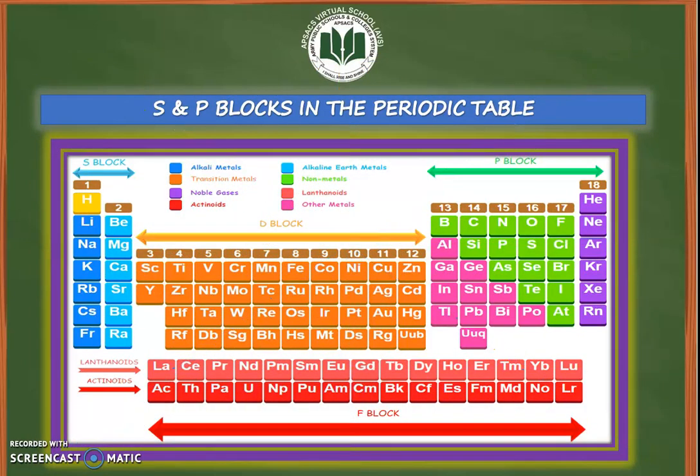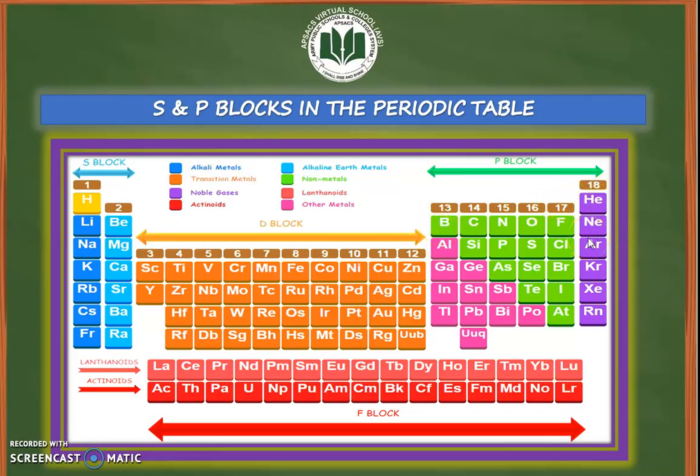Our next topic is the classification of the periodic table, or S and P block elements in the periodic table. On the basis of valence subshell, elements in the periodic table can also be classified into 4 blocks. Elements of group 1A and 2A contain their valence electrons in S subshell. Here is group 1A and 2A. They contain their valence electron in S subshell, so this block of elements is called S block, represented by the blue arrow here. Similarly, the block represented by the green arrow here, this part of the periodic table from group 3A to 8A,